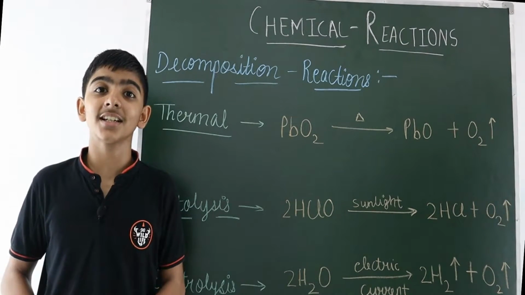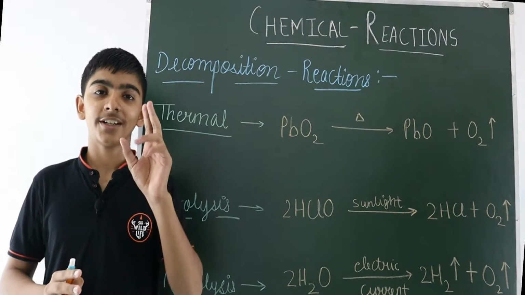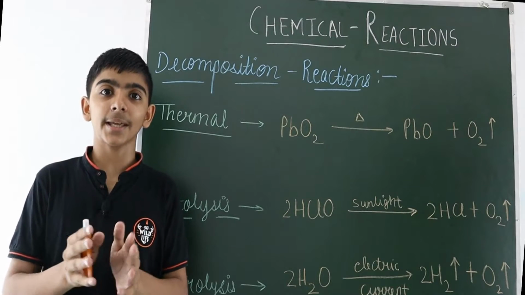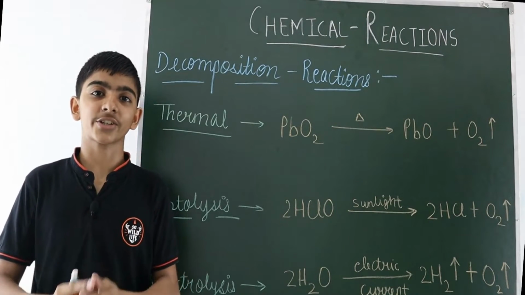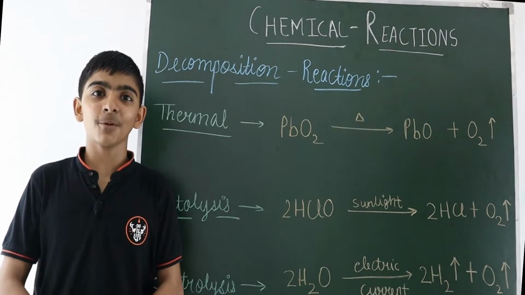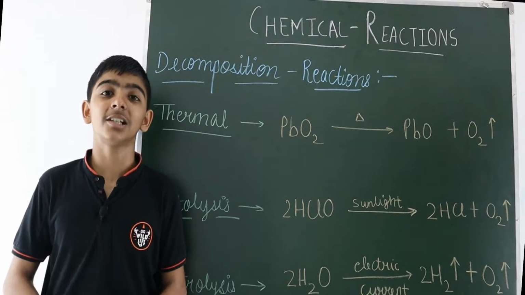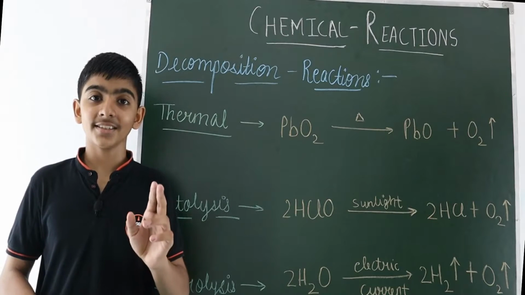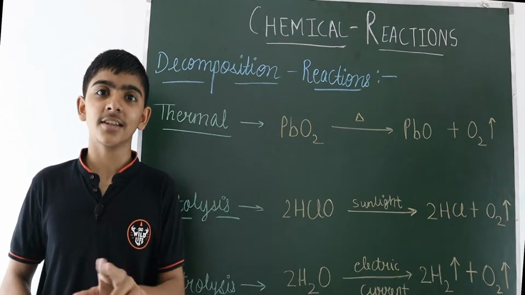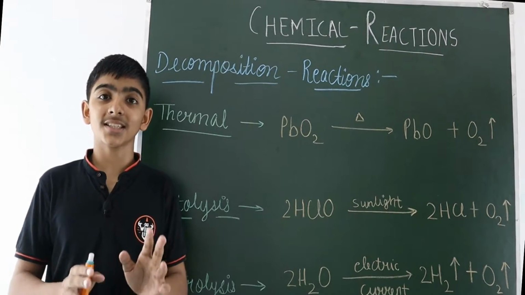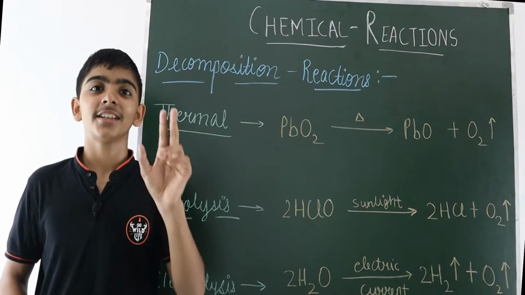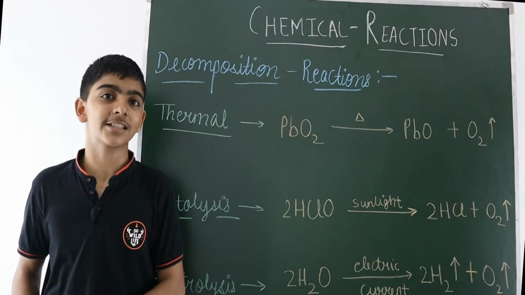Now let's discuss the types of decomposition reaction. There are three types of decomposition reaction. The first type is the thermal decomposition reaction. This is a type of chemical reaction which takes place in the presence of heat. When heat is provided to it, this chemical reaction takes place.